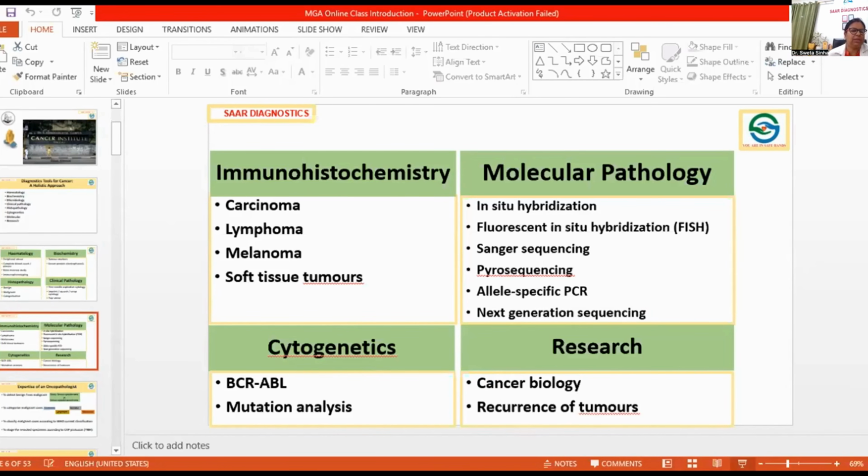In that, we need to categorize carcinoma, lymphoma, melanoma, and soft tissue tumors. In molecular pathology, we have in situ hybridization, FISH like fluorescent in situ hybridization, Sanger sequencing, pyrosequencing, allele specific PCR, next generation sequencing, and cytogenetics, we have mutation analysis, research such as cancer biology, or some studies or research on recurrence of tumors.